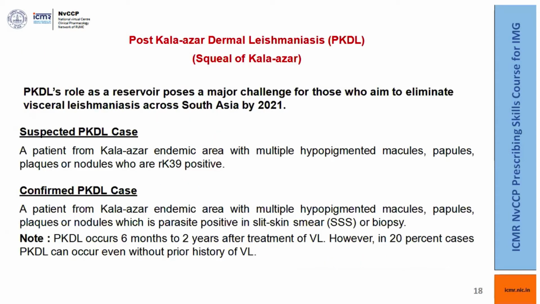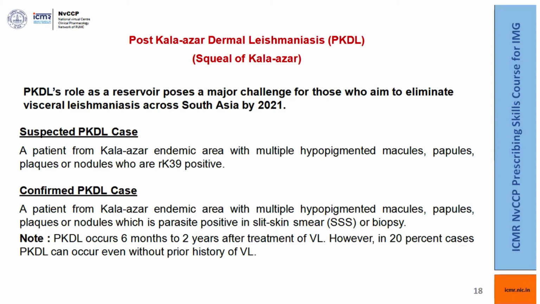Now coming to post-Kala-azar dermal leishmaniasis, which is a sequel of Kala-azar, it acts as a reservoir and poses a major challenge for those who aim to eliminate visceral leishmaniasis across Southeast Asia by 2021, a goal which has been set by the Government of India and the Honorable Prime Minister of the country. A suspected PKDL case is a patient coming from a Kala-azar endemic area with multiple hypopigmented macules, papules, plaques, or nodules who are RK39 positive.